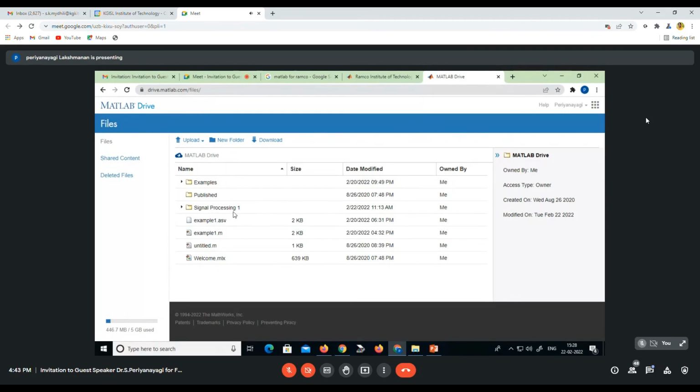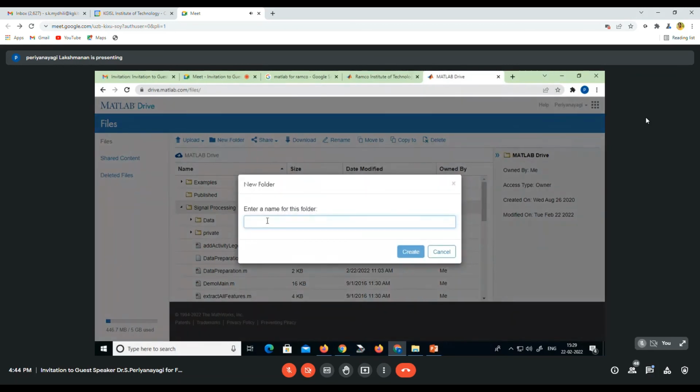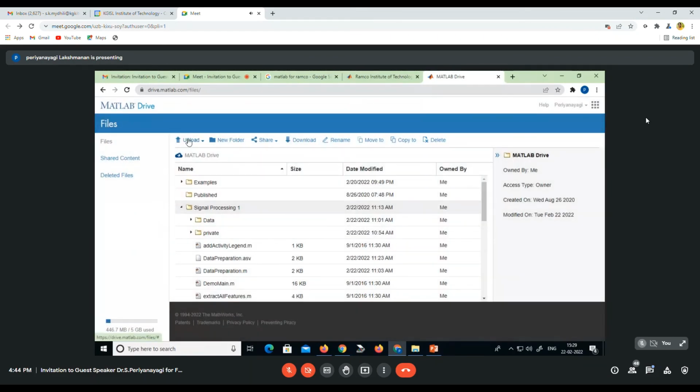So for this process, I initially downloaded the code, that is the signal processing for human activity code, and first I uploaded the file in the MATLAB Drive. By using this, first you have to create a new folder. Then it will ask for a name. You can give the name and create the folder. After that, you have to upload the file or a folder, whatever you want. In this MATLAB Drive, it will be automatically saved.